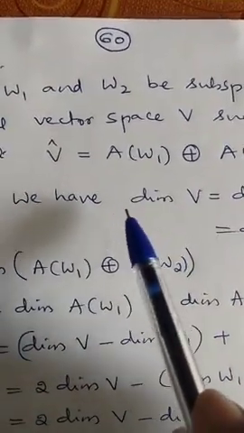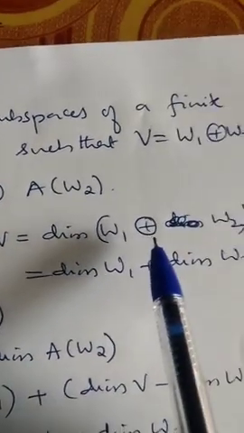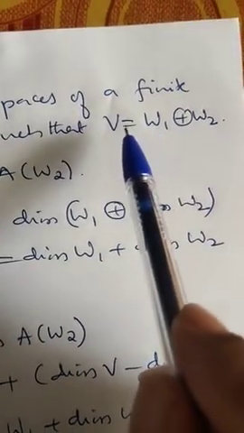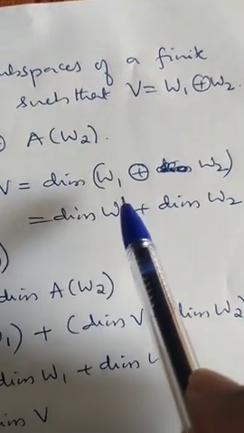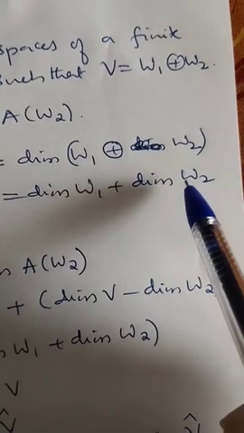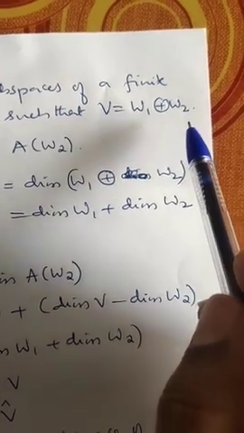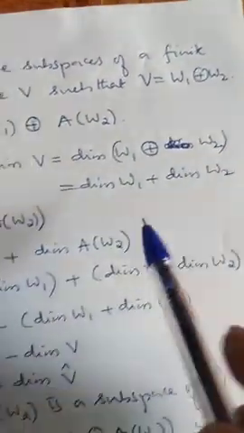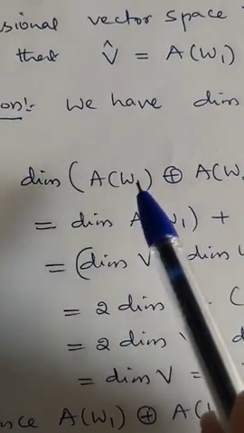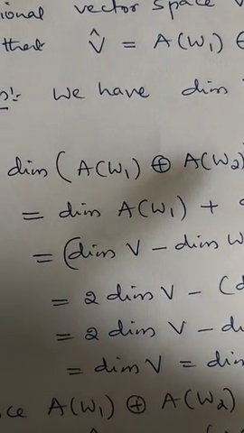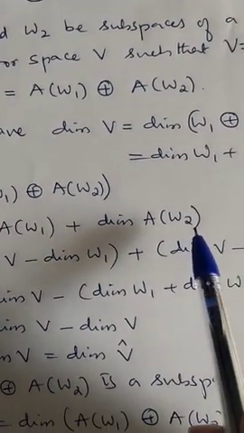We already proved dimension of V is equal to dimension of W1 plus W2. Because V is the direct sum of W1 and W2, dimension of V is dimension of W1 plus dimension of W2, because W1 intersection W2 is equal to 0 and the dimension of that will be 0. Now the dimension of A of W1 plus A of W2 is, according to the above convention, dimension of A of W1 plus dimension of A of W2.